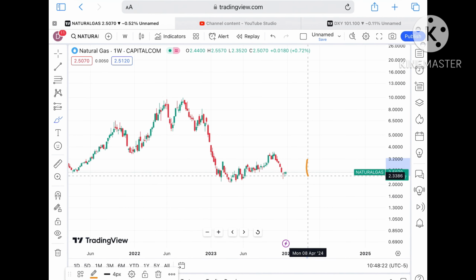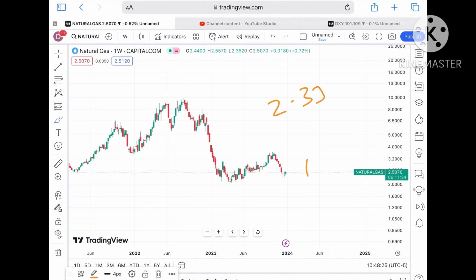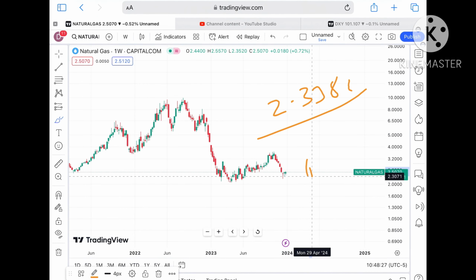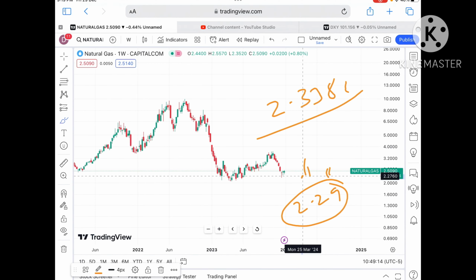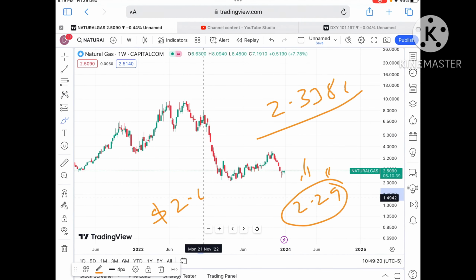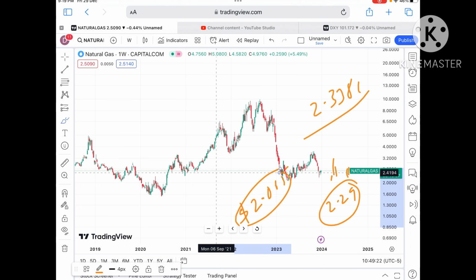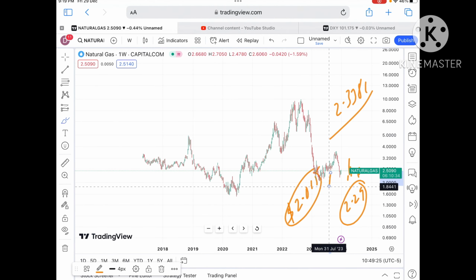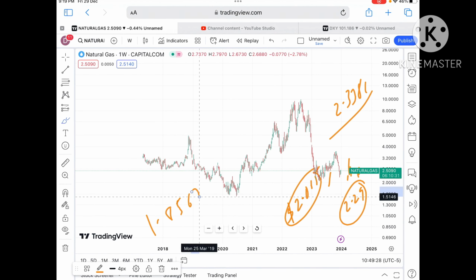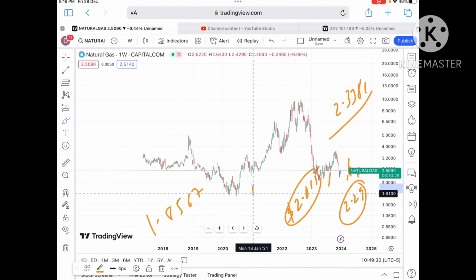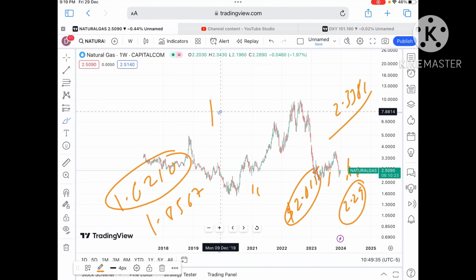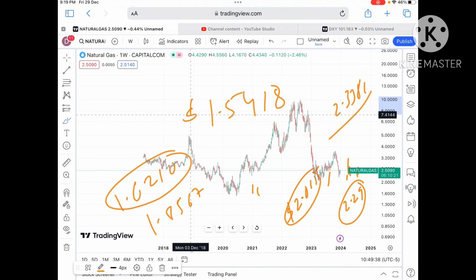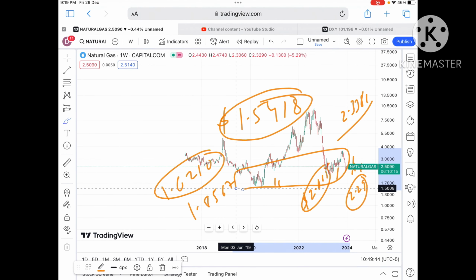Suppose the price doesn't sustain this level, we can see it come down towards a level of $2.3386, and if it moves below that level, we can see a further downfall towards $2.29. Once the price starts falling below that level, we can see a further downfall, and then it will go below a level of $2, with a probability of going towards 1.8567. Once the price starts moving below that level, we can see a further downfall towards $1.6210, and from there a probability of crossing a level of 1.5418. Once the price starts moving below that level, a further downfall.